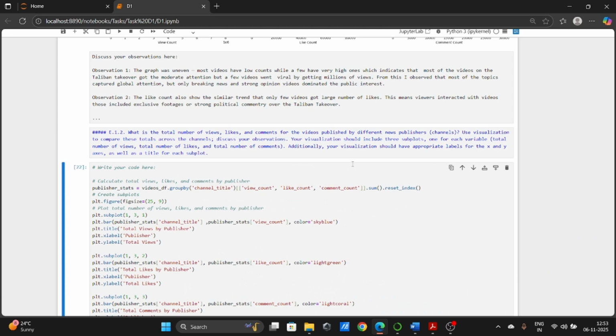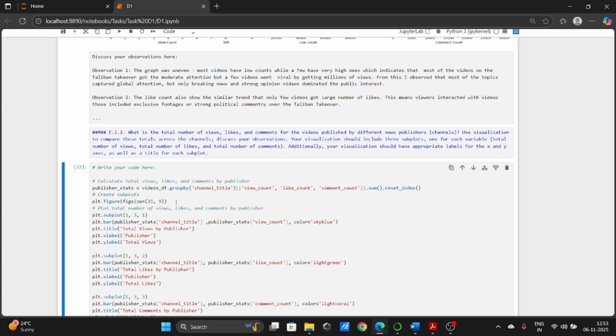published by different news publishers. To solve this question, I grouped the channel title with views, likes and comments and used the sum function to calculate the total number of views, likes and comments, and used reset underscore index to turn the grouped data back into a regular data frame so it is easier to work with. And here plt.figure with figsize equal to 25, 9.